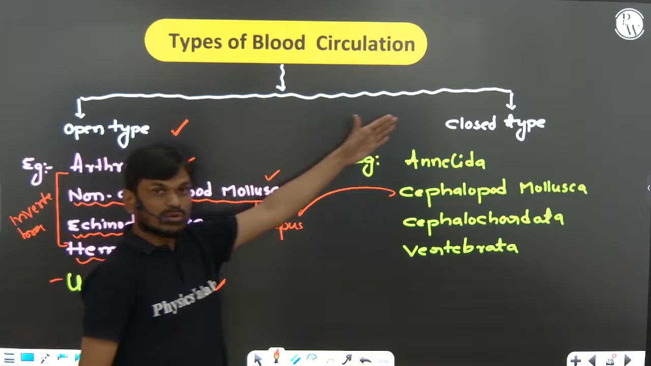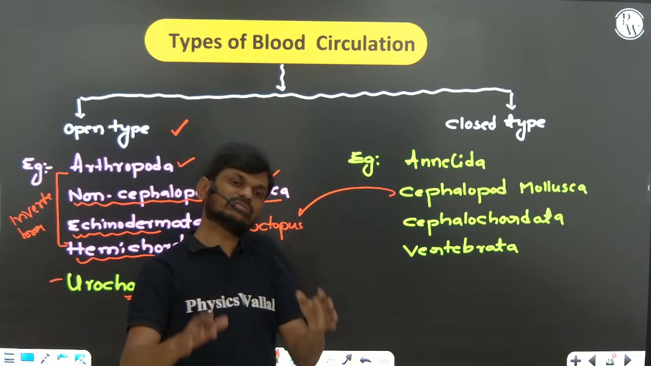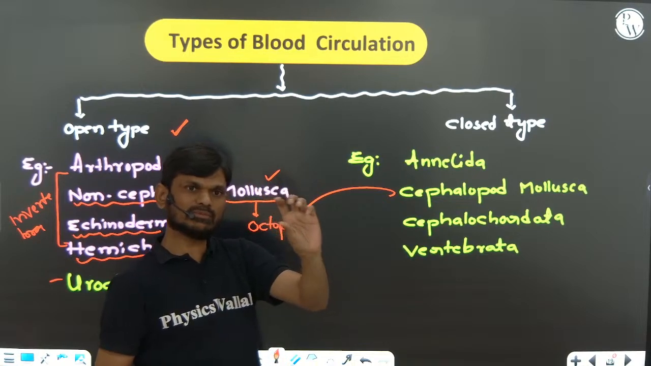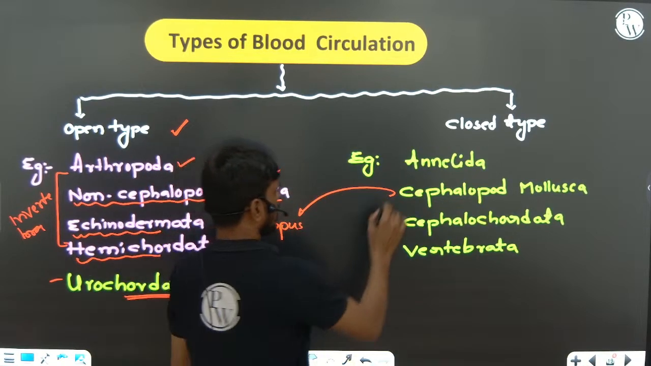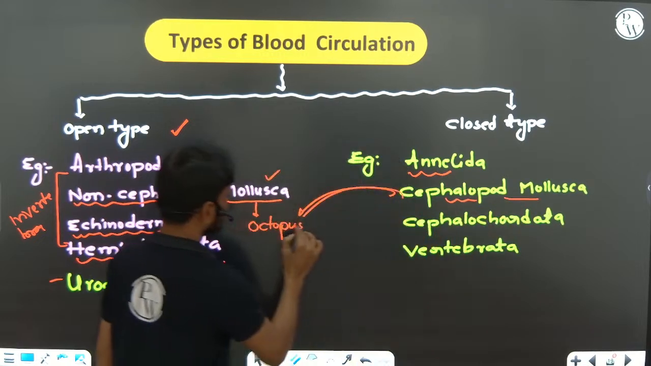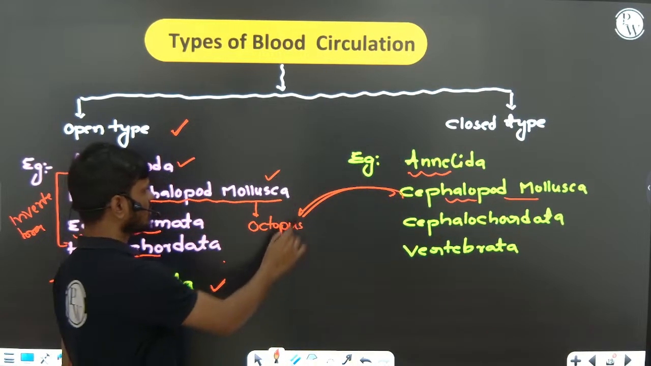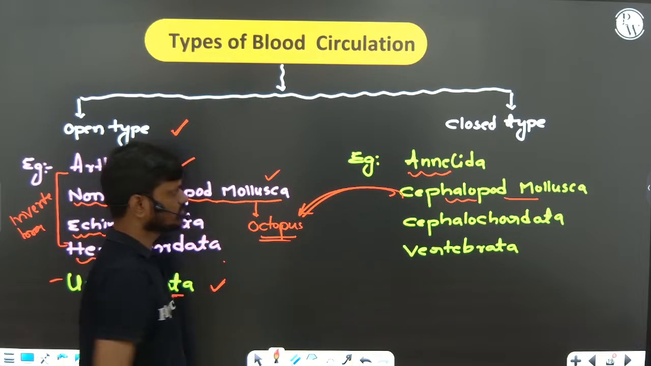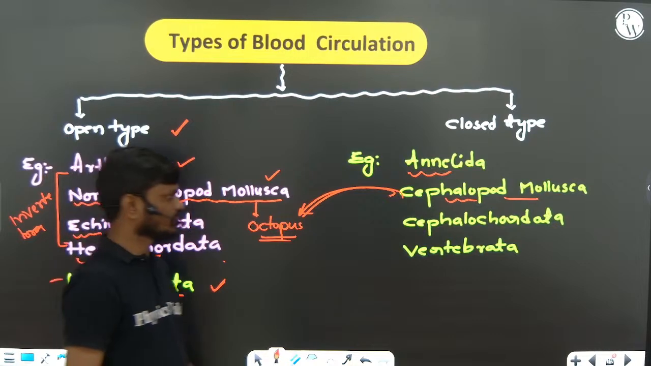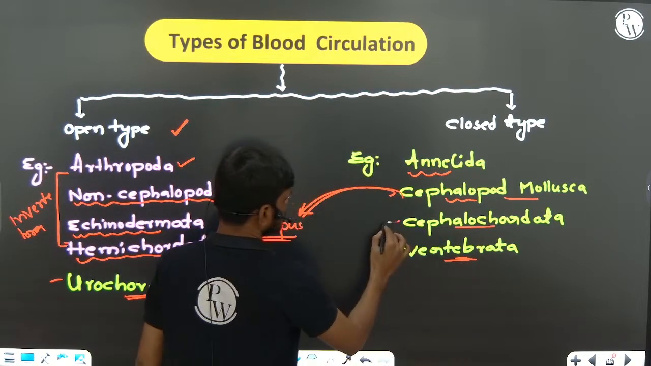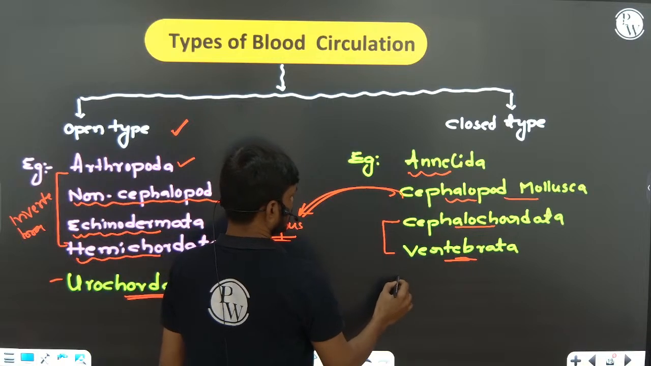Now you can see closed type circulatory system, blood present in blood vessels. The diameter of the different blood vessels is varying. So Annelida, cephalopod mollusca that I told you, octopus. So non-cephalopod, cephalopod. Cephalopod example, octopus. And cephalochordata, vertebrata. These two chordates,